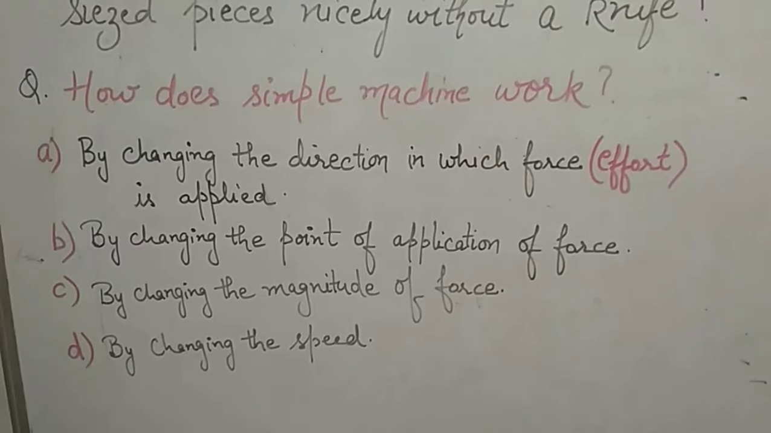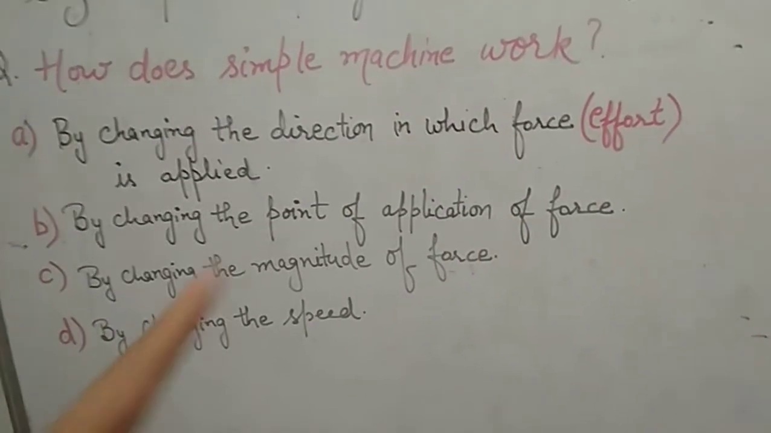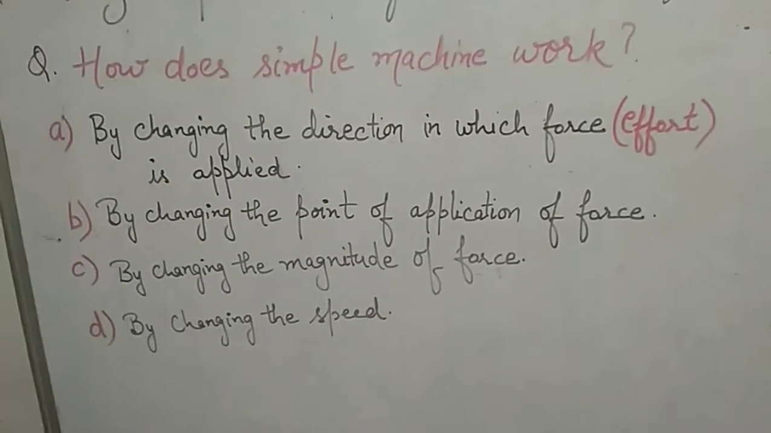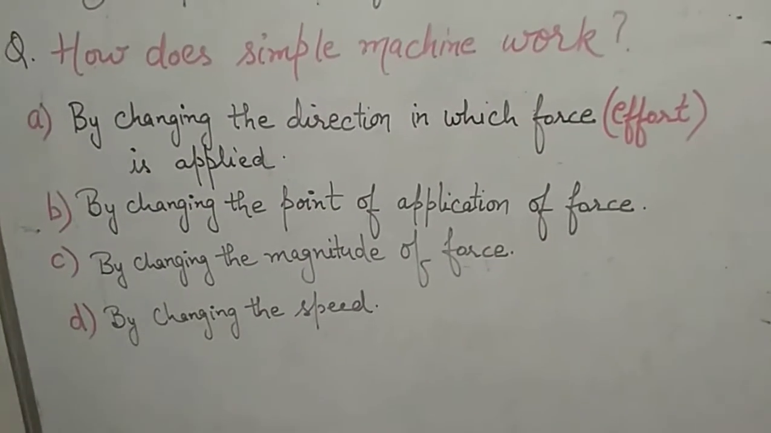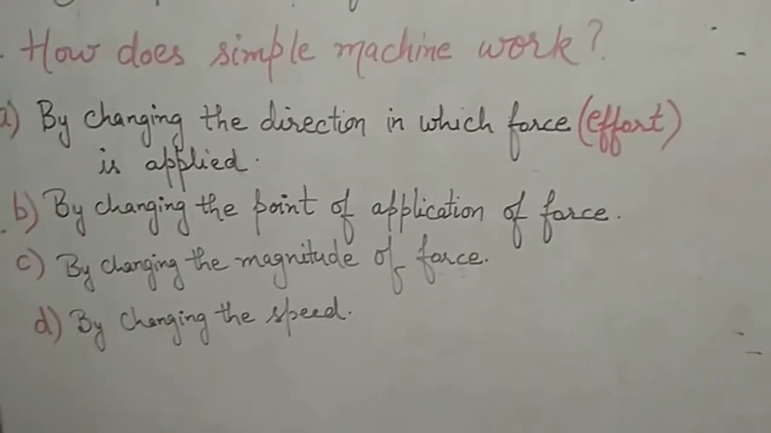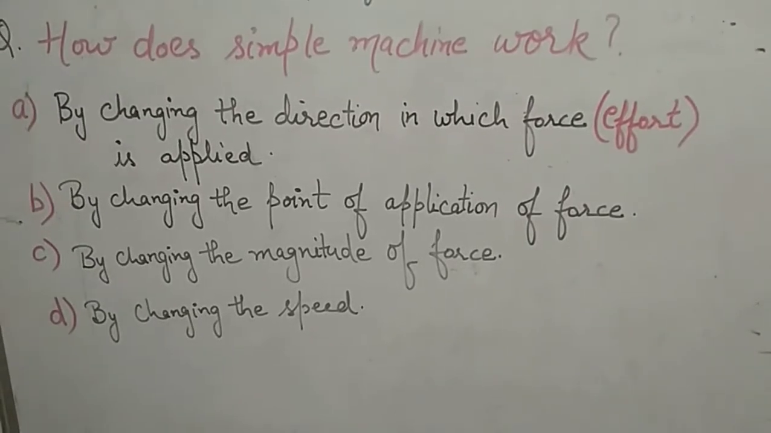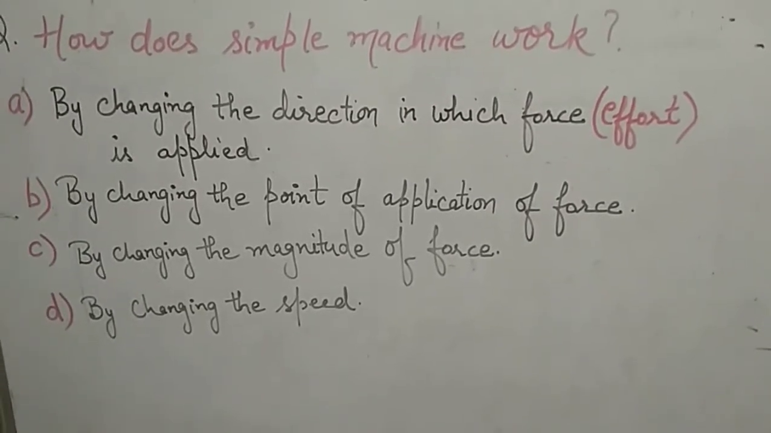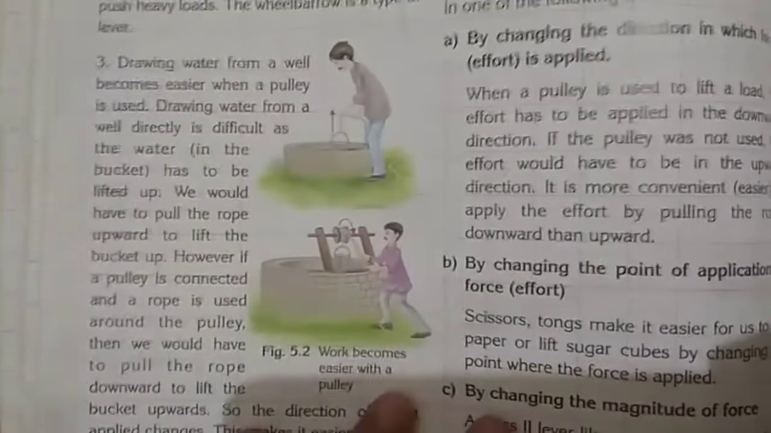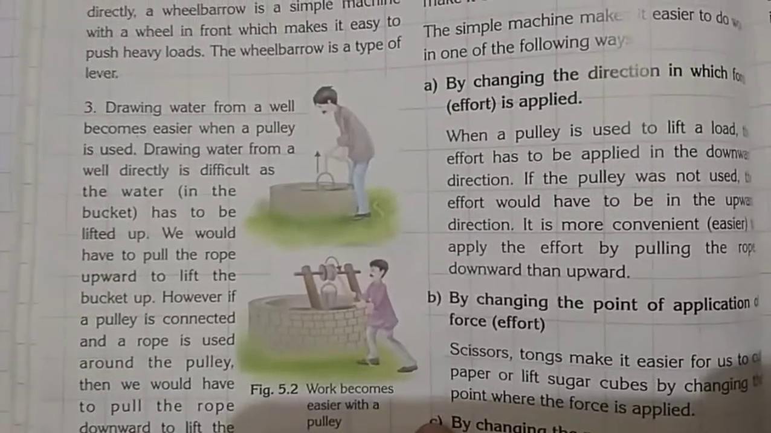How does a simple machine work? These are some of the ways by which a simple machine can work. First is by changing the direction in which force or effort is applied. Second, by changing the point of application of force. Third, by changing the magnitude of force. And fourth, by changing the speed. Now the first is by changing the direction in which force or effort is applied.